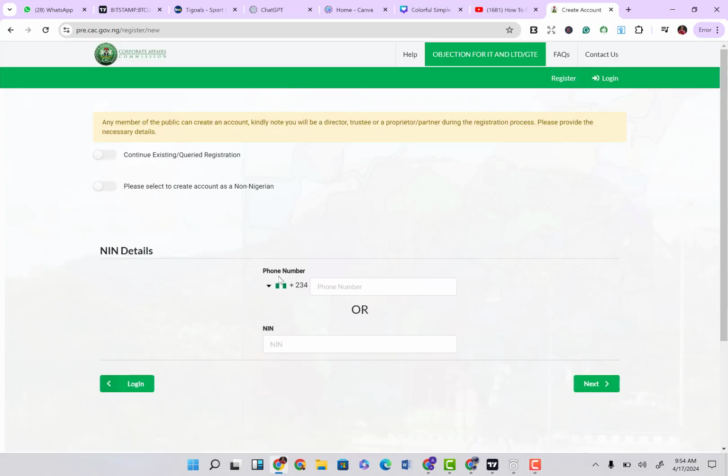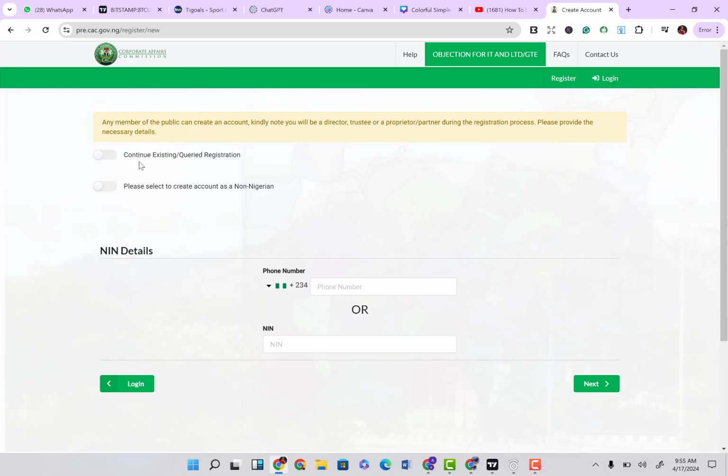And it's going to bring us to this interface. Now, once you come here, all you have to do is to actually sign up with your phone number or your NIM. I would always ask people to sign up with their phone number, because there's the event that you might want to create further accounts and all that. NIM kind of has this restriction. You can always use a different phone number, but not a different national identification number.